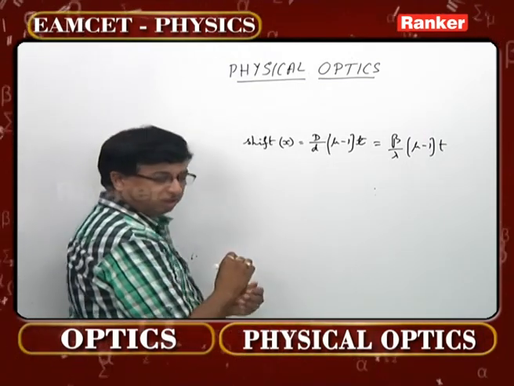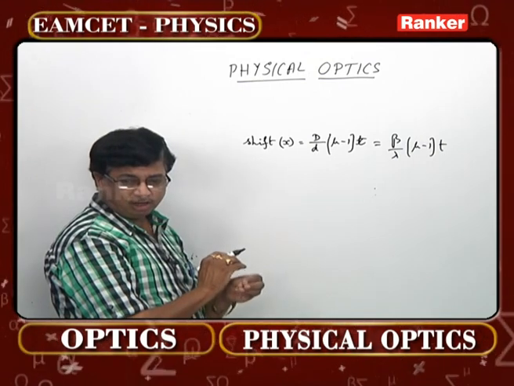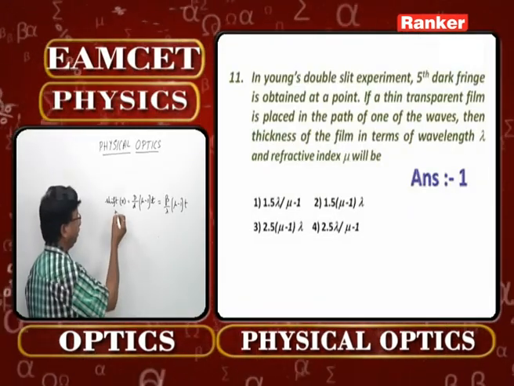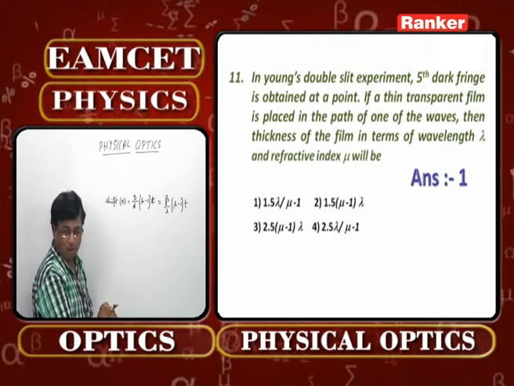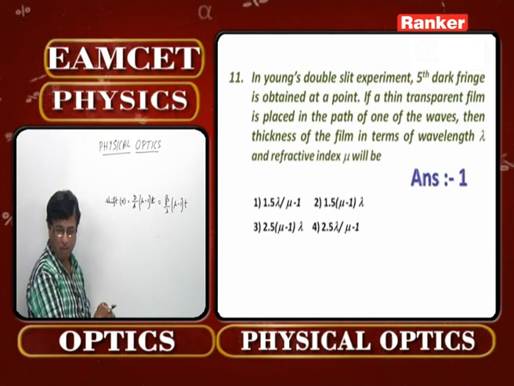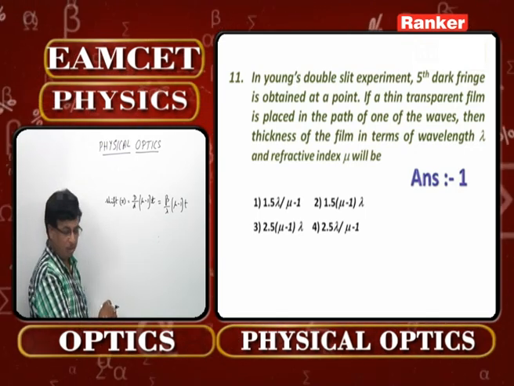In this particular case, it is very clearly mentioned that the fifth dark fringe is obtained at a point. And what is he asking? If a thin transparent film is placed in the path of one of the waves, then the thickness of the film in terms of wavelength lambda is how much?